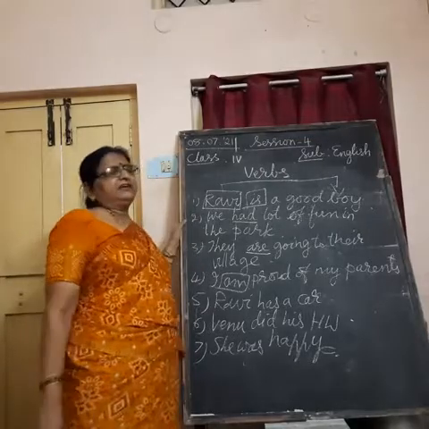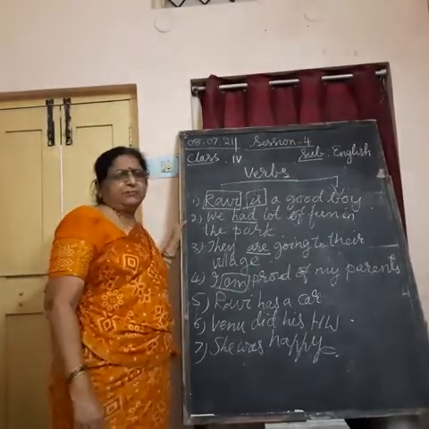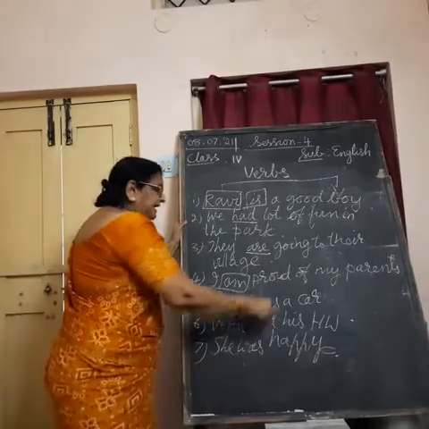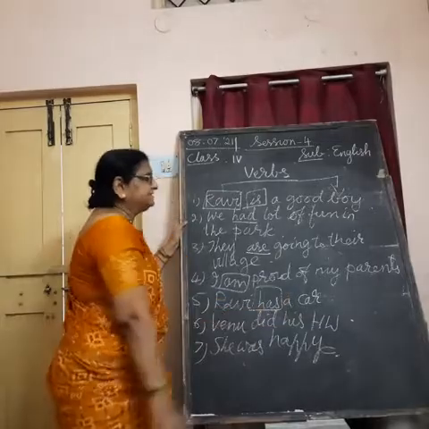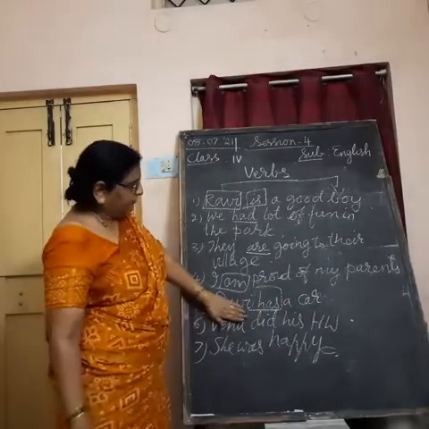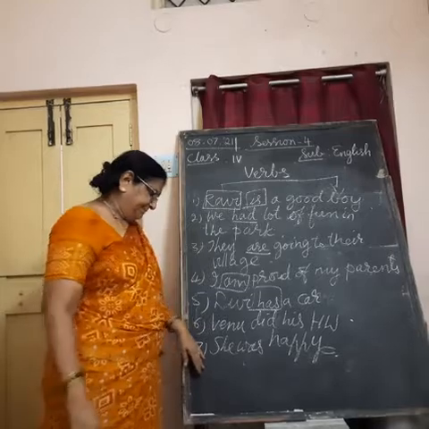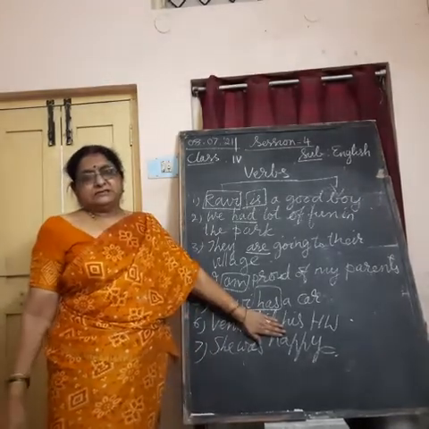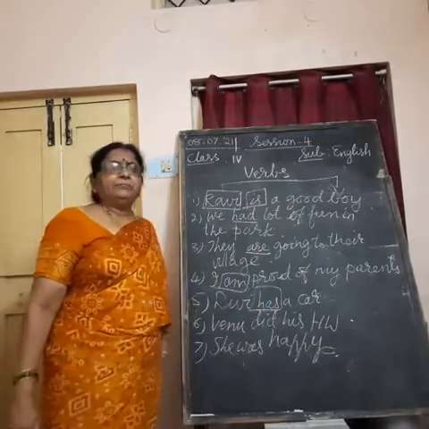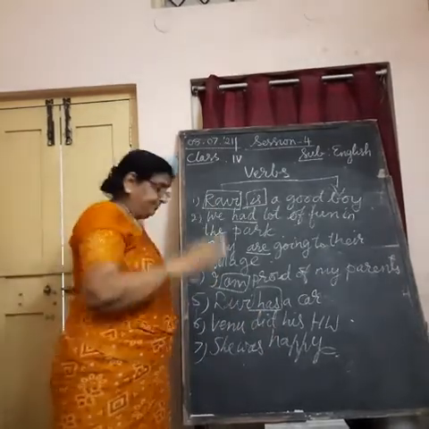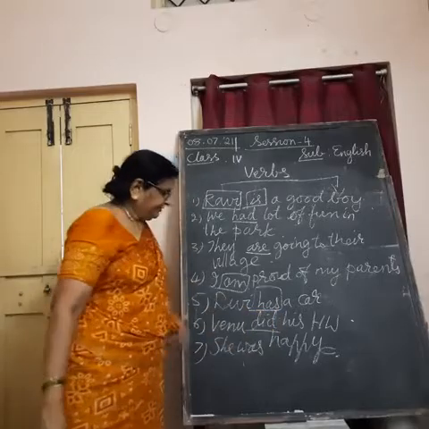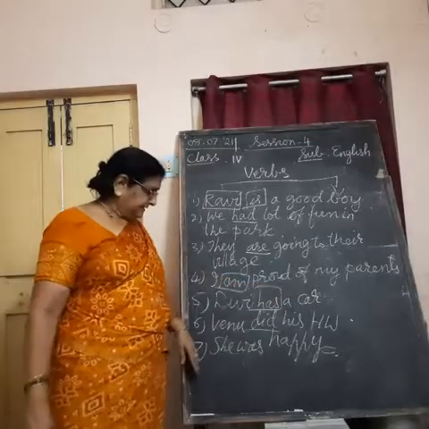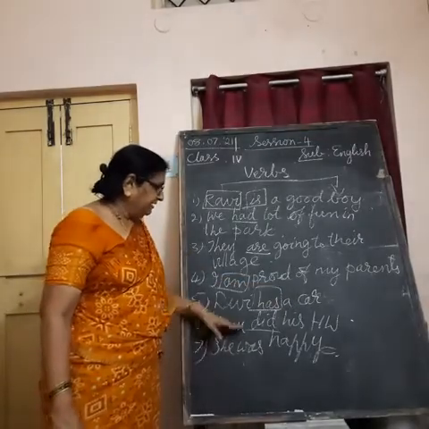Ravi has a car. "Ravi a car" does not work. To say Ravi has a car, we have to use "has". This "has" helps this noun form to complete the sentence in a right manner. Venu his homework. What is this? Venu did his homework will be your right sentence. So, "did" also helps the word Venu to complete the sentence in a right way, in a correct way.